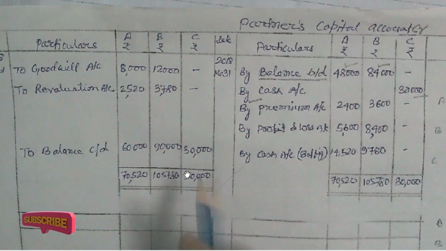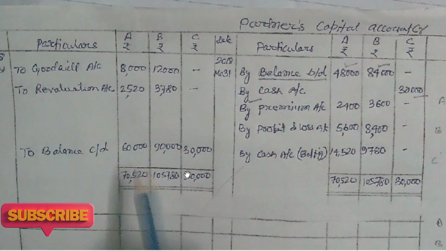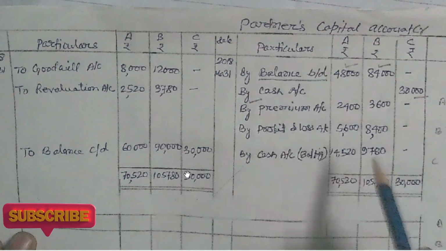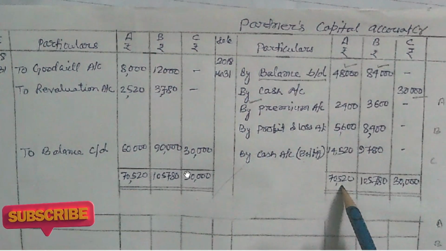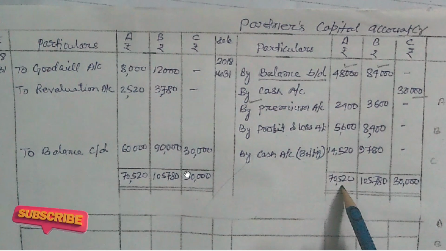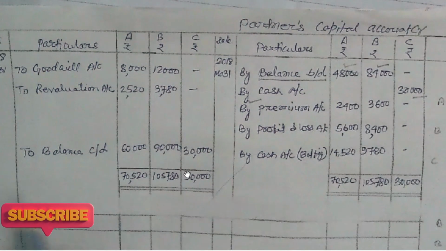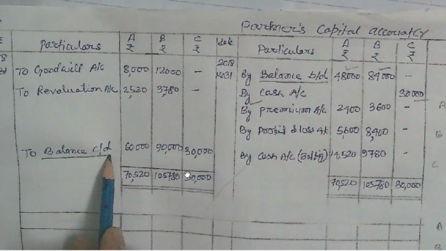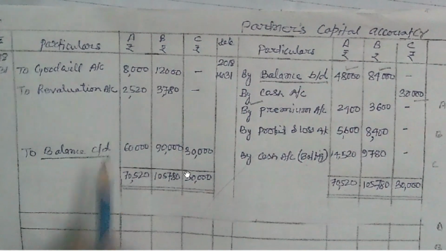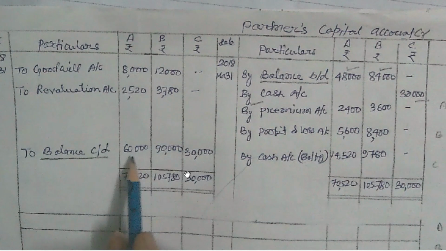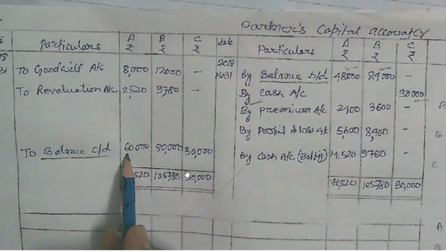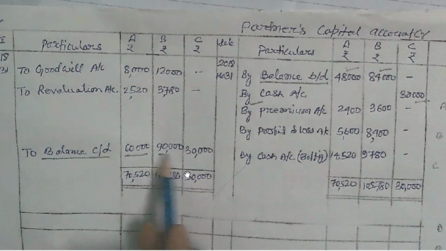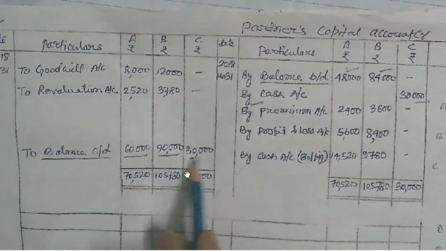After transferring all the transactions pertaining to the partners' capital account, we have to balance the partners' capital account. For this, the point you have to focus on in this partners' capital account is the balance c/d: this is 60,000, this is 90,000 rupees and this is 30,000.